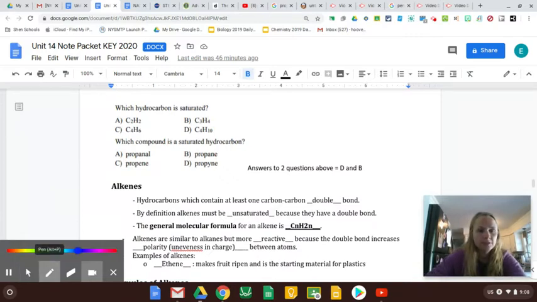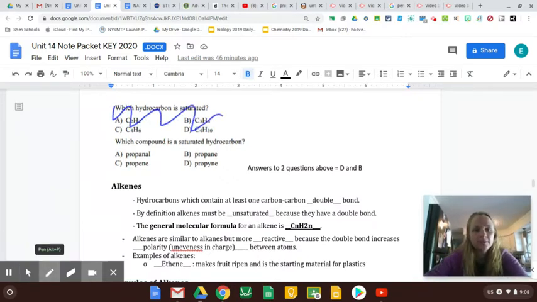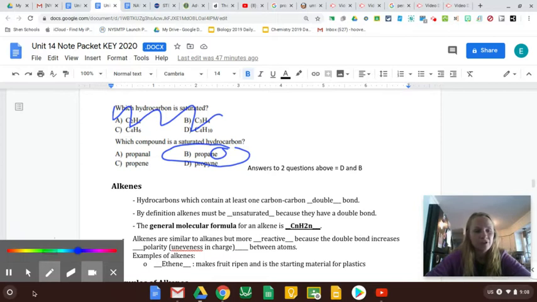So for a practice problem, you can't do this one yet, but it says, which compound is a saturated hydrocarbon? Alkanes, since they're by definition all single bonds, and saturated means all single, alkanes must be saturated. So that would be your answer. The one that ends in ane is an alkane, so therefore it is saturated.